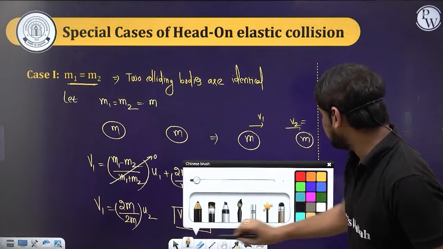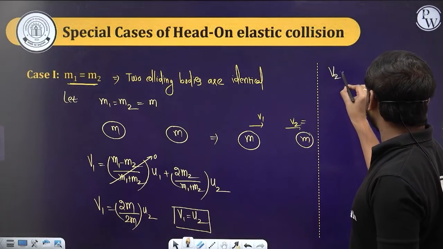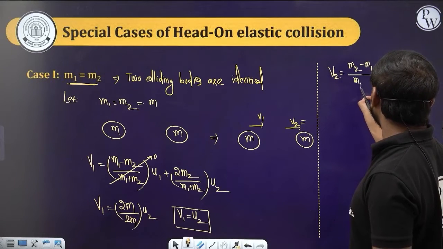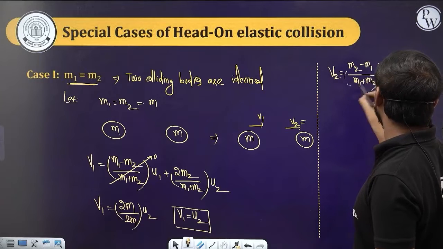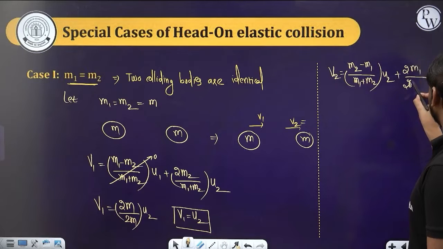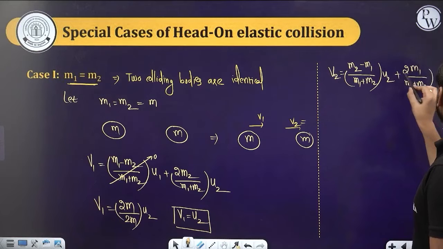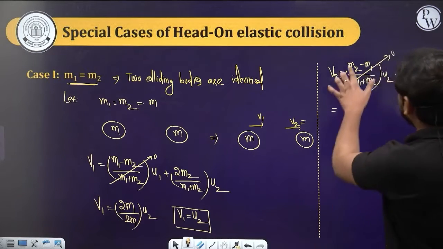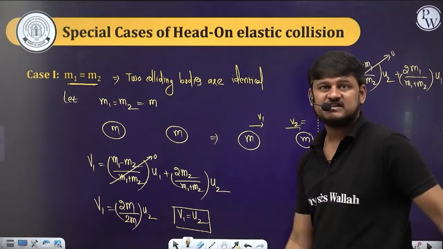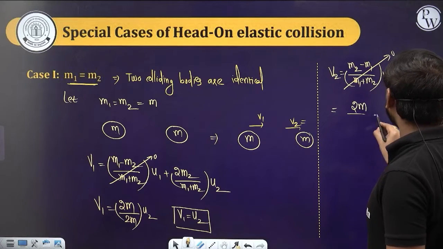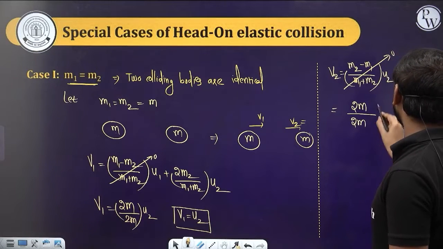So let's find the v2. v2 is equal to (m2 minus m1) by (m1 plus m2) into u2, plus 2m1 by (m1 plus m2) into u1, right? From here, this term will become 0 because m2 minus m1, both the bodies are having the same mass, so it's going to be 0. So 2m1, m1 is m, by m1 plus m2, so 2m into u1.